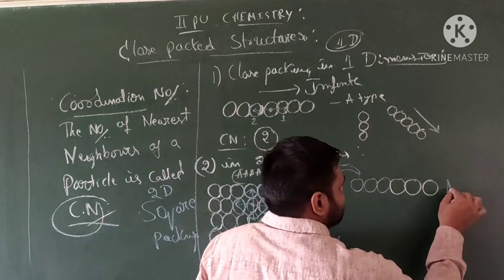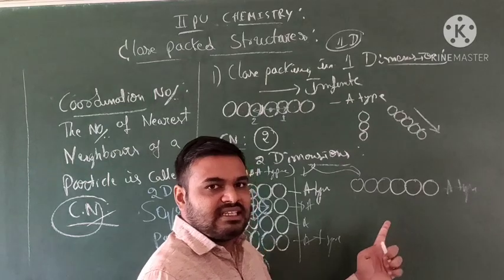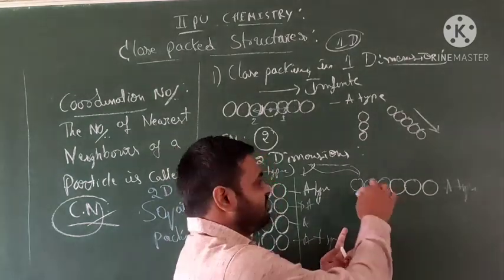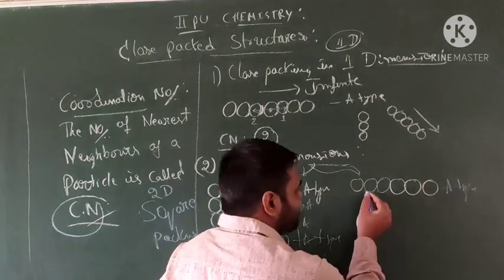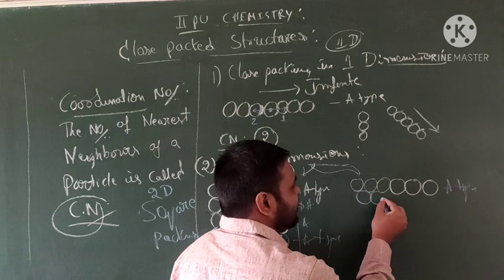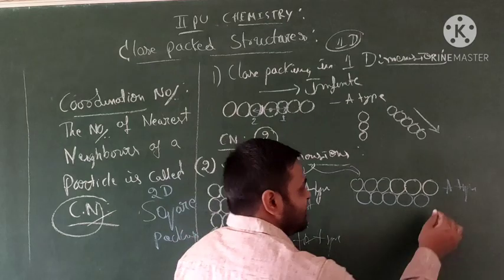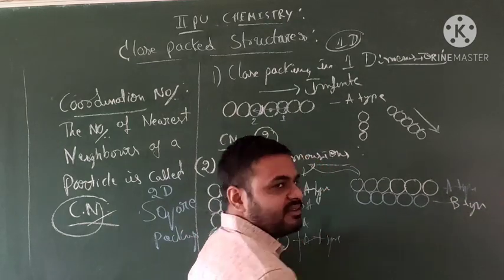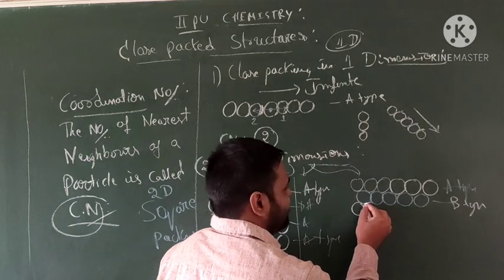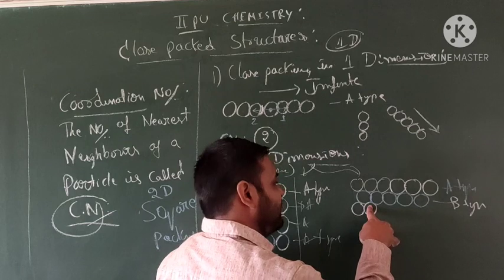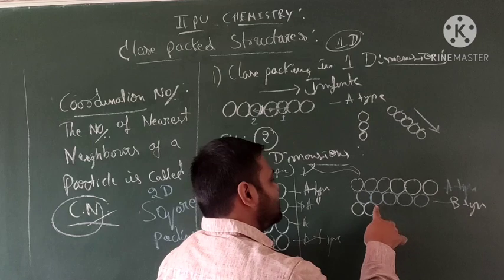In the AA type, the second row sits in the depressions of the first layer. We call this staggered form: the molecules are staggered, placed in the depressions between the molecules of the row below. This is called staggered form. This is how we get the B type. Next, the third layer is the same as the A type. It is staggered relative to the B type, aligned with the depressions.